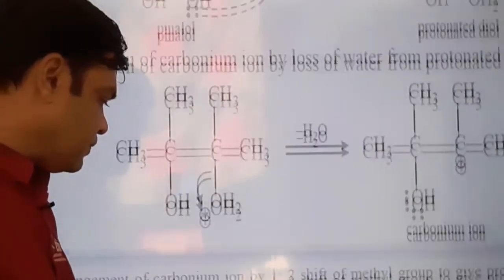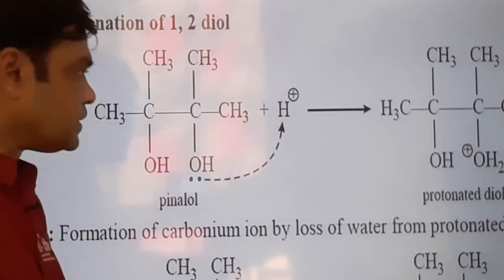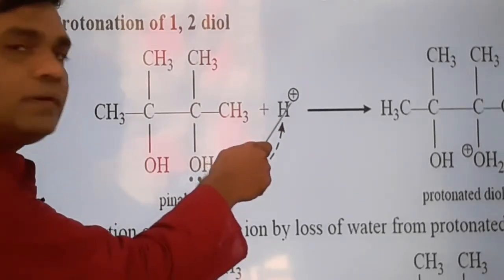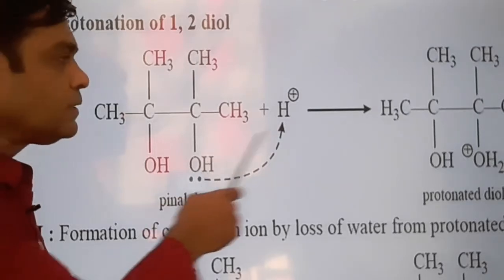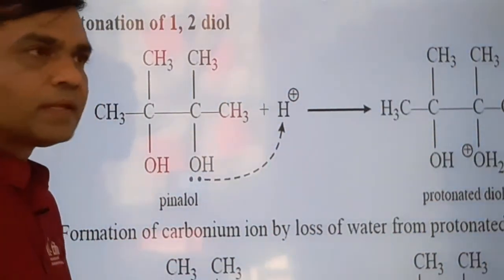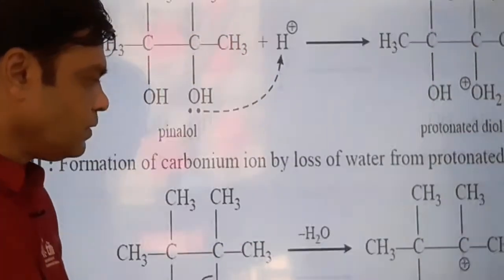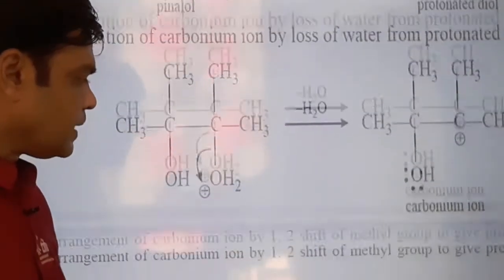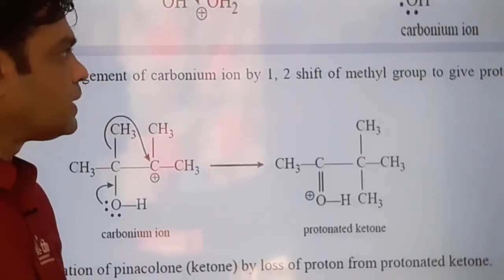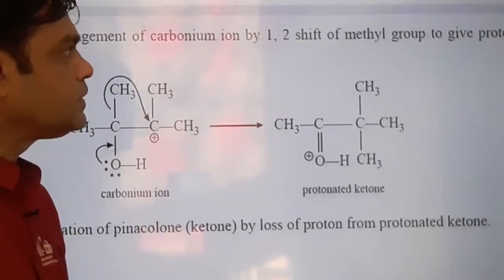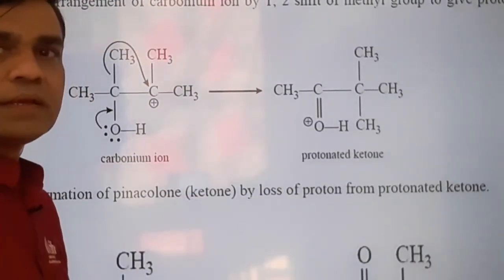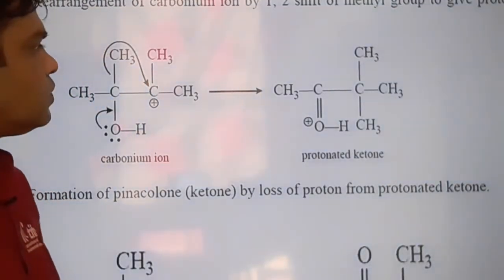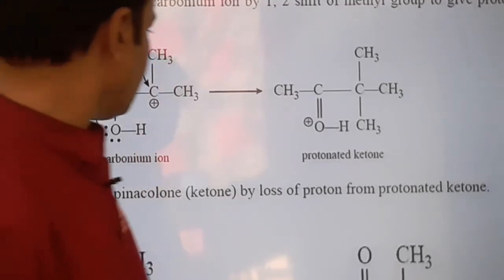Let us see once again the first step and then we will see the second step. Proton, oxygen bond formation, oxonium ion formation, then loss of water molecule, formation of carbonium ion, and now the carbonium ion is electron deficient. Now what happens? It is a very crucial step in pinacol-pinacolone rearrangement, that is called a 1,2 alkyl shift. See this one.